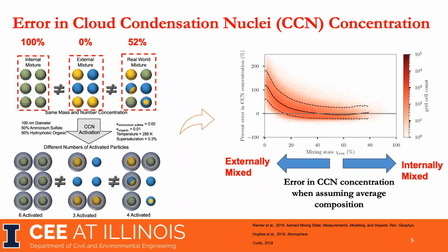Aerosol mixing state index is important for our climate system. Here is an example. Particles can be activated as cloud condensation nuclei and form cloud droplets. Let's consider three populations with a difference only in aerosol mixing state. We can find that they have totally different CCN activation results. For example, if we assume particles are a fully internal mixture, six particles are activated.